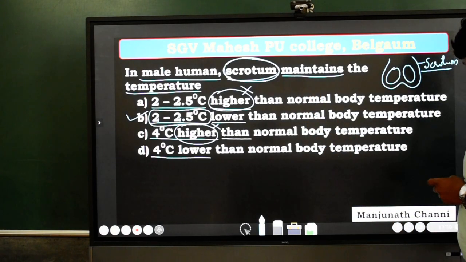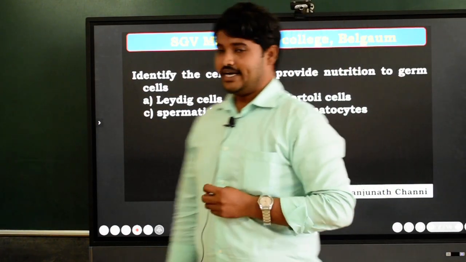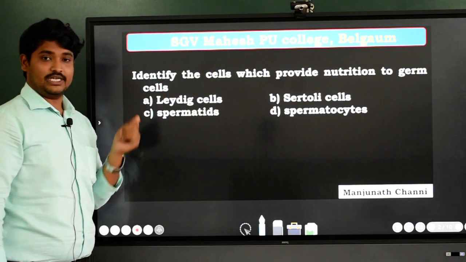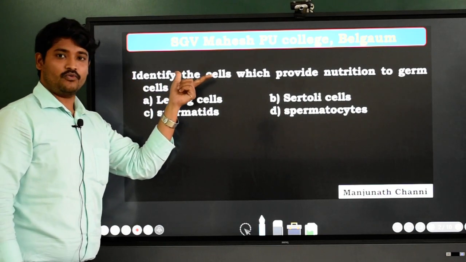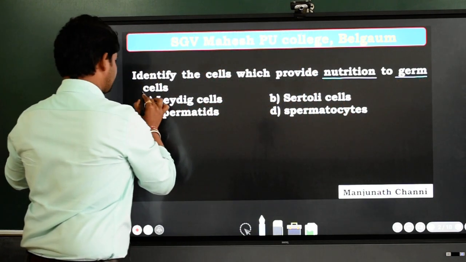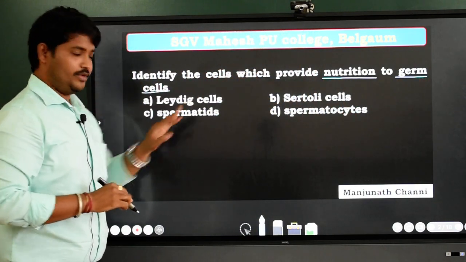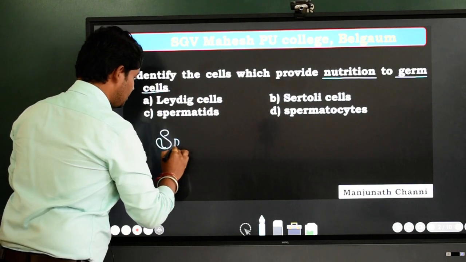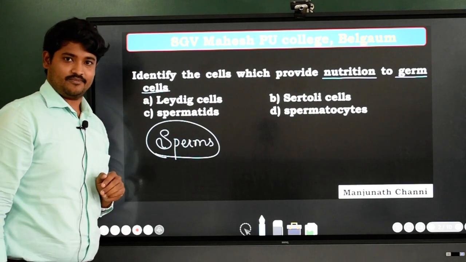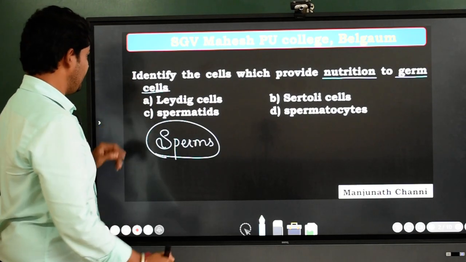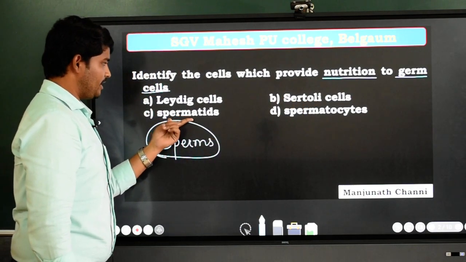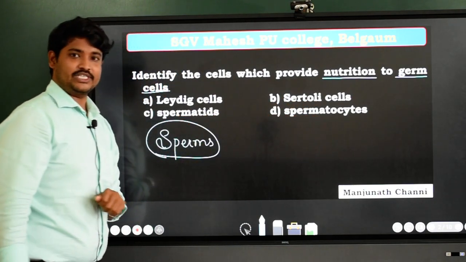Coming to the next question: identify the cells which provide nutrition to the germ cells. First of all, the germ cell here means sperms. For the sperms, the nutrition is provided by which particular cells? Option A, Leydig cell, option B, Sertoli cell, option C, spermatids, and option D, spermatocytes.